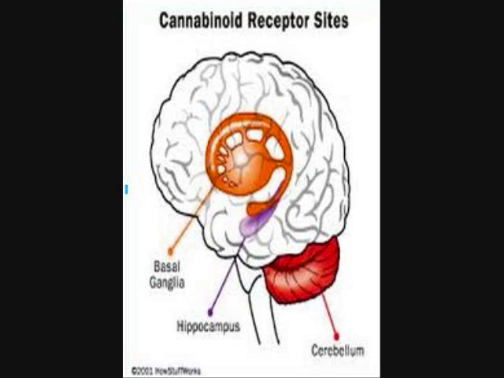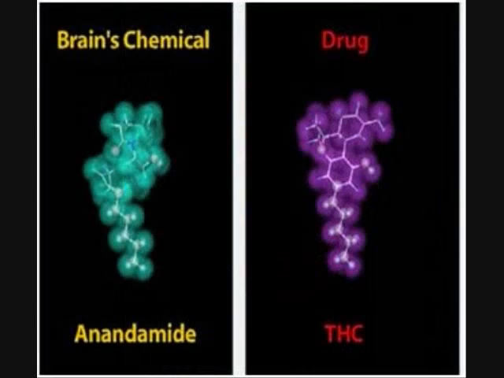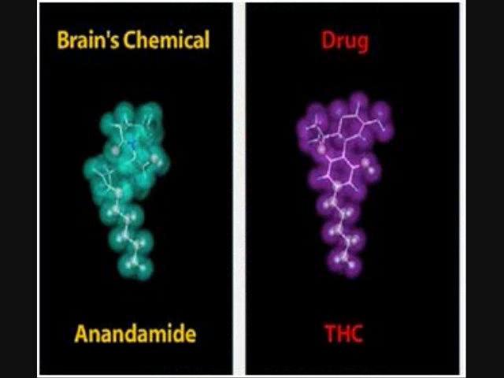THC's chemical structure is similar to the brain's chemical anandamide. The brain is then tricked into thinking that the substance is a natural brain chemical that helps the brain work the way it does, therefore altering the way we see things.